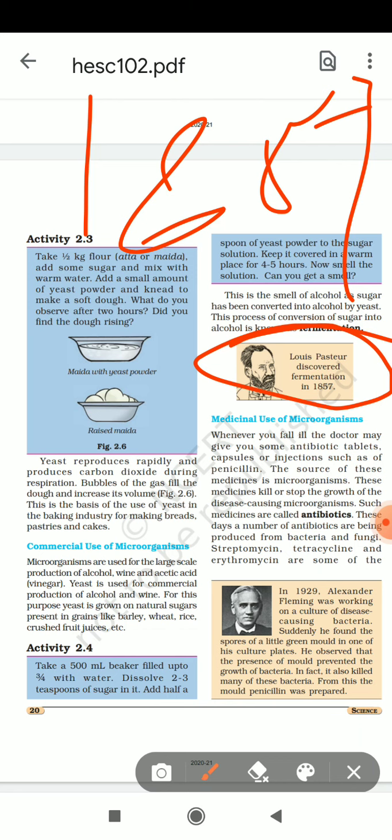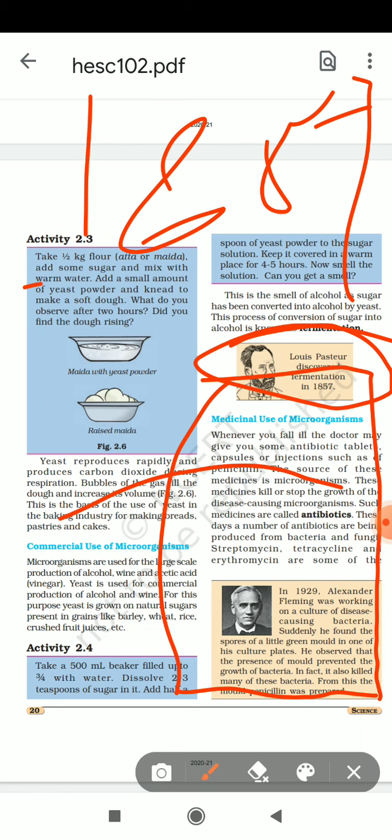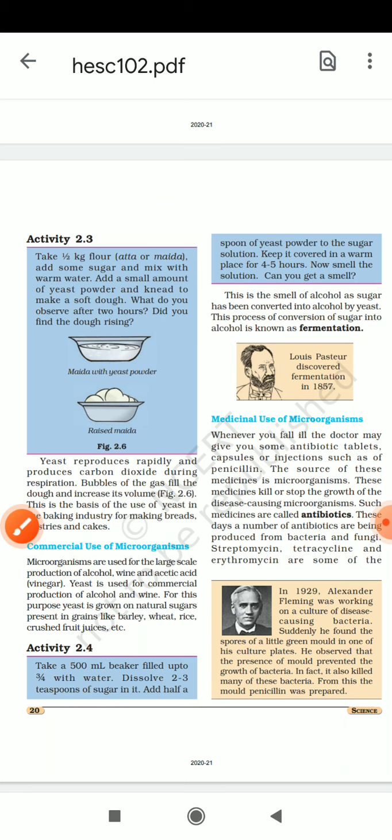Medicine, use of microorganisms. What is its use in medicine, we will now read about that. Wherever you have fallen ill, a doctor may give you some antibiotic tablets, capsules or injections such as penicillin. The source of these medicines is microorganisms, like these viruses and bacteria. These medicines kill or stop the growth of the disease-causing microorganisms.